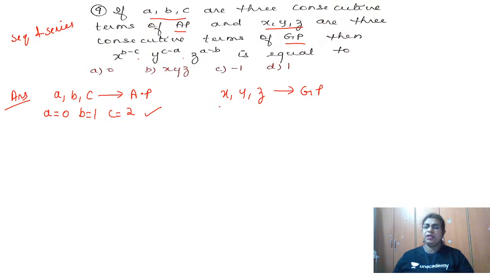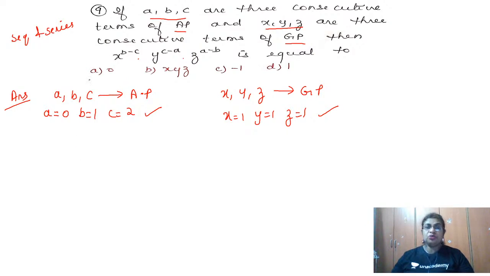What about GP? If it has to be GP, then what should happen? The ratio has to be the same. Suppose you take X is equal to 1, Y also 1, Z also 1. Is this possible? Now check. What is the ratio? Y divided by X should become equal to Z divided by Y. So we have 1 by 1, which is 1, and 1 by 1, again 1. So this is also possible.